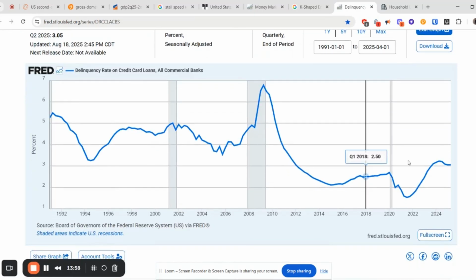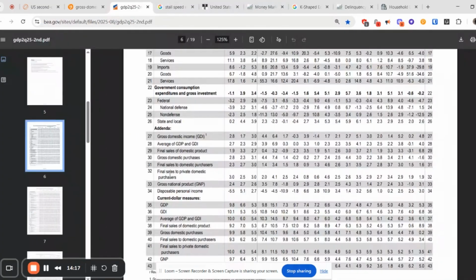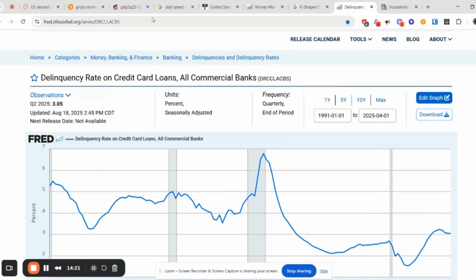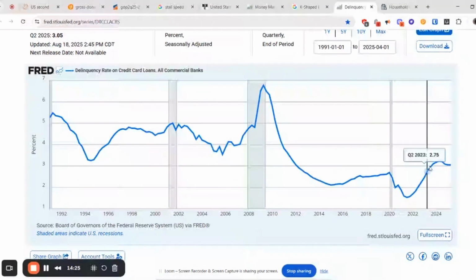Now, when this page loads, you can see things are starting to tick up a little bit, and we are getting back to levels not seen since 2011. And this is all in relation to interest rates being significantly high. Going back to disposable income, you need disposable income to pay down your credit card bills and everything else. I don't think things are looking really, really bad over here, although they are getting very steep.